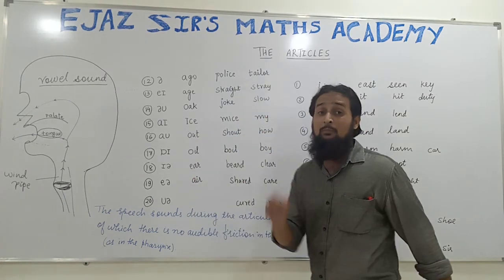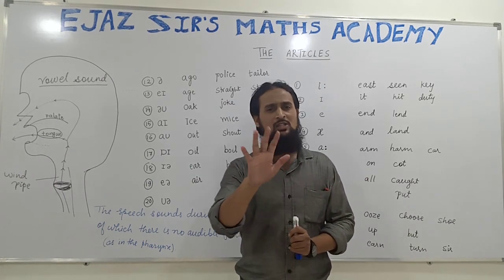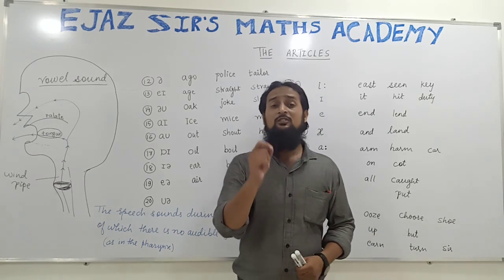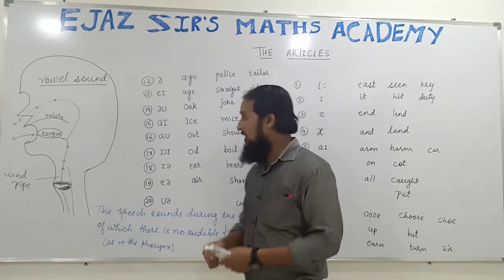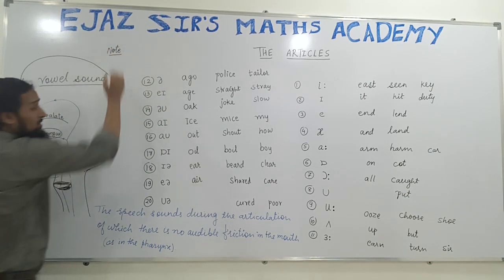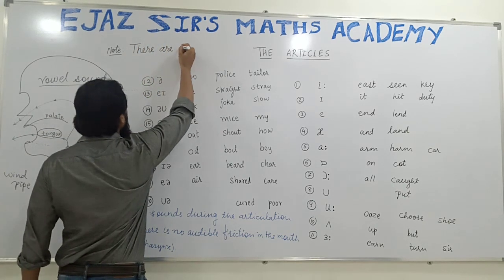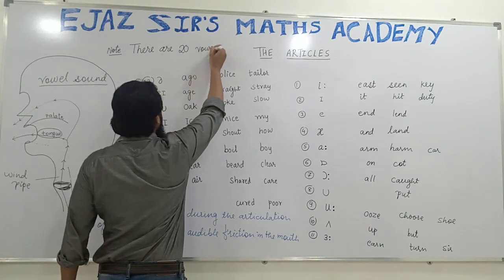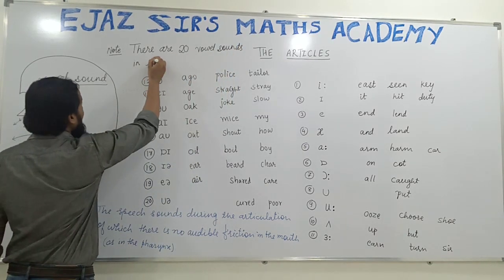In English also, remember one thing: most teachers I have seen say that there are 5 vowel sounds in English. It is incorrect. In English, there are 5 letters which represent 20 vowel sounds. So what are we going to write? We are going to write a note. It is an important note. The note is: there are 20 vowel sounds in English. We have 20 full vowel sounds in the English language.